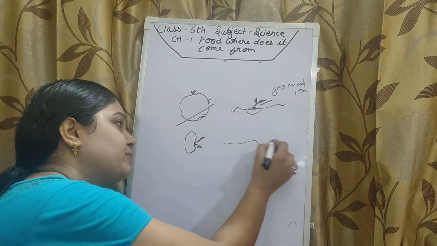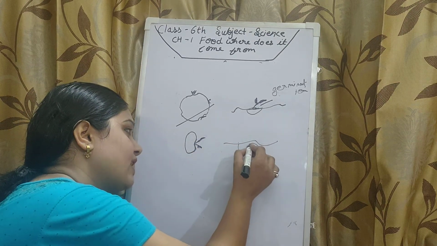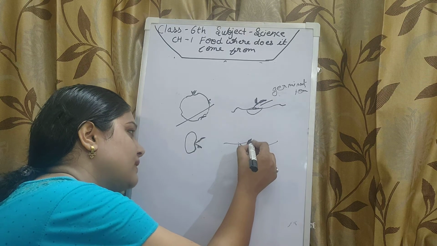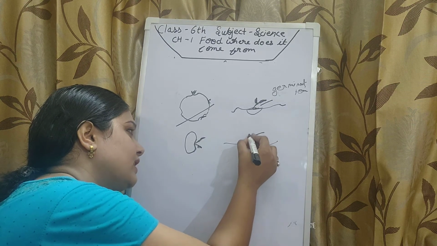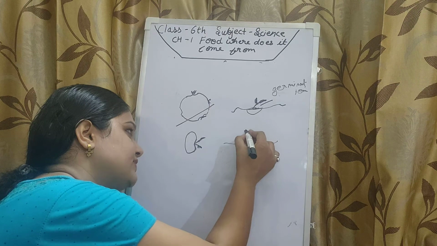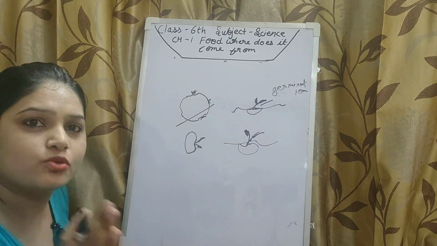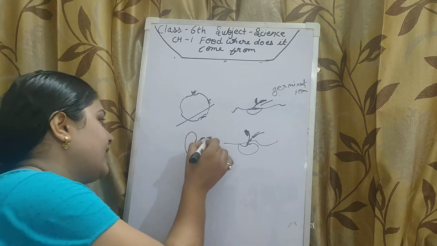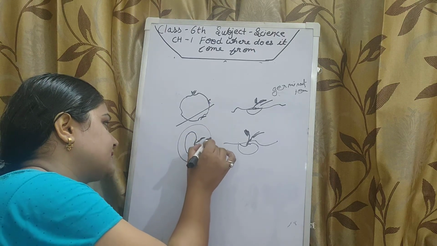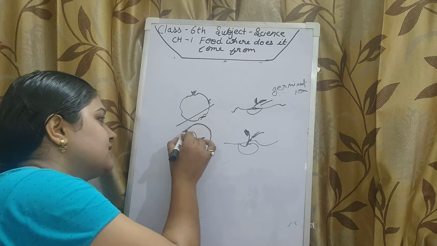When we put this seed in the soil, the small plants start growing, and we get a new plant from this. So this is a way to grow a new plant.